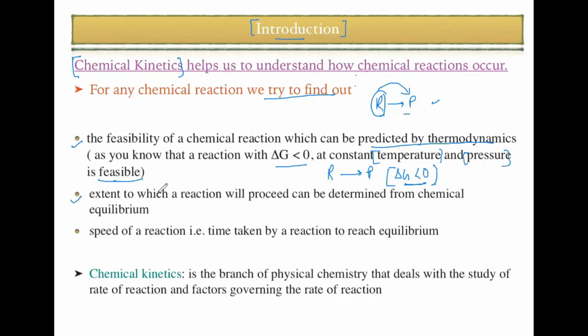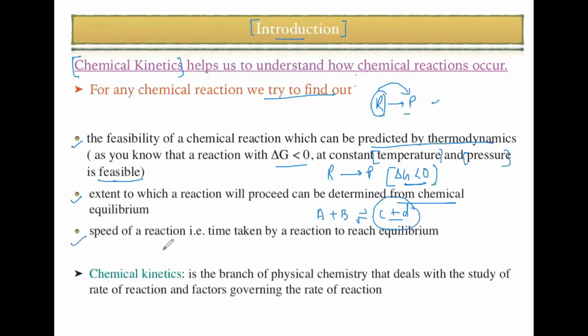Second point: the extent to which a reaction proceeds can be determined from any chemical equilibrium reaction. Think of A and B giving C and D. Now we are predicting to what extent A and B give C and D, and to what extent C and D give back A plus B in an equilibrium reaction.